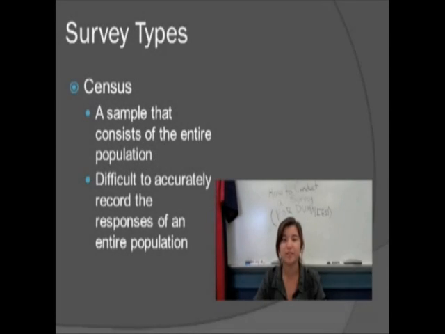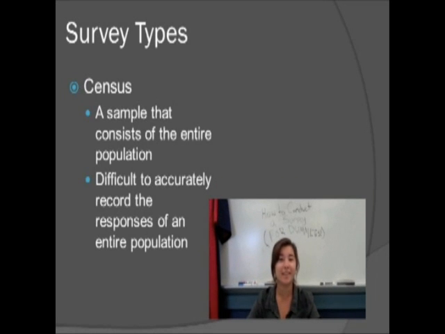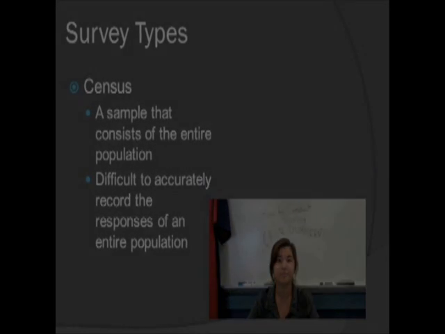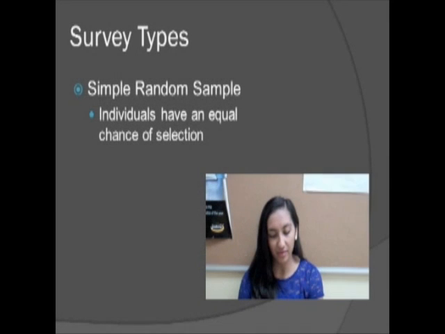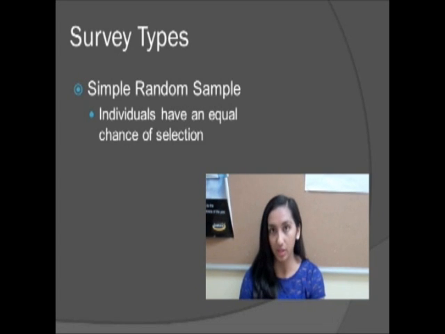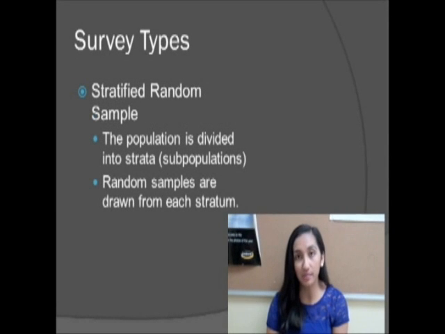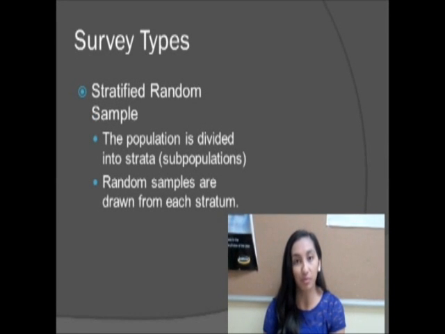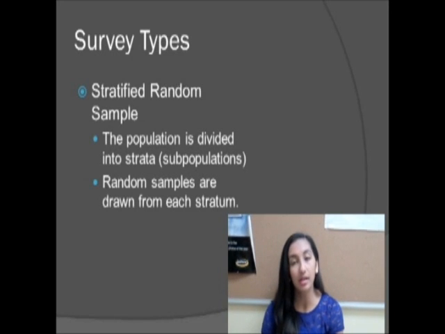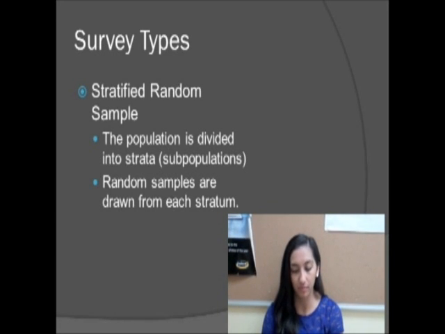Now, census, it's pretty simple because it's just a sample that consists of the entire population. A simple random sample is when a surveyor randomly selects individuals for the sample from the whole population. Each individual in the population has an equal chance of selection. When a population is divided into multiple levels and random samples are drawn from within each level of the population, this is called a stratified random sample. The individuals in a stratum are similar to each other, but different from individuals in different strata.